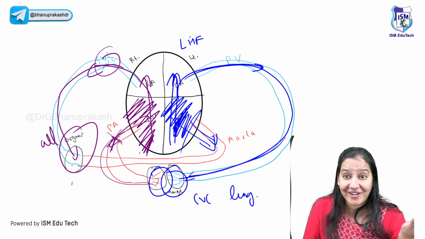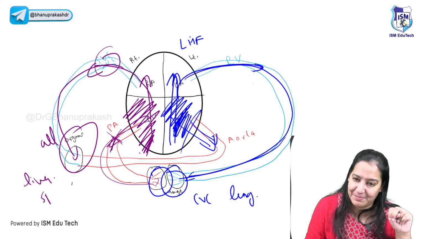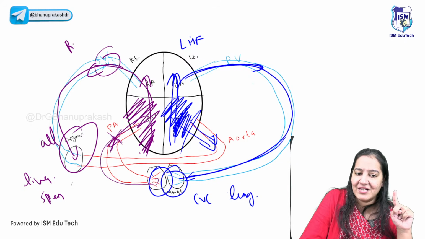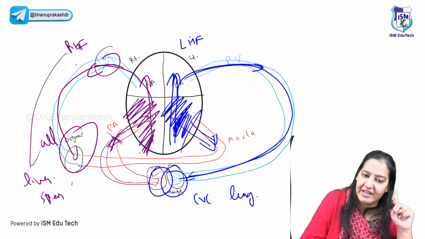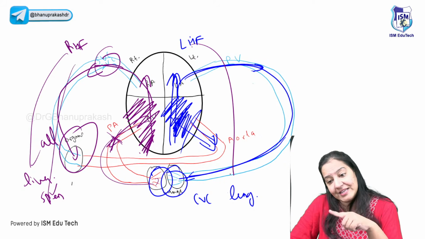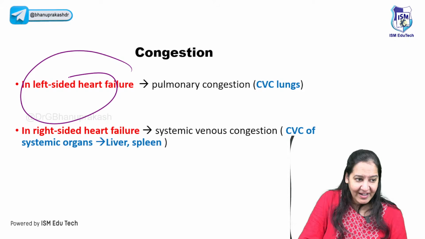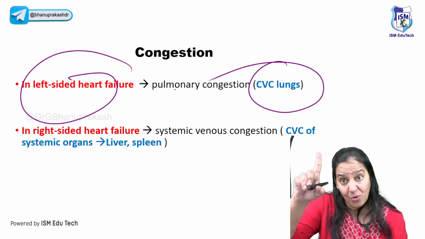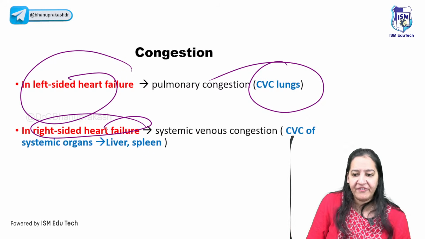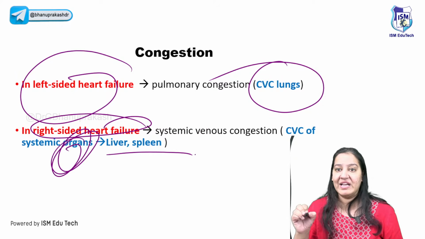But I cannot teach you all organs here. I will select the two important ones, liver and spleen. So basically, right heart failure leads to CVC liver and CVC spleen. Basically, CVC of all organs. But left heart failure leads to CVC lung. You got this point? Left heart failure leads to only CVC lung. But right heart failure leads to CVC of all organs. Important among them are liver and spleen.